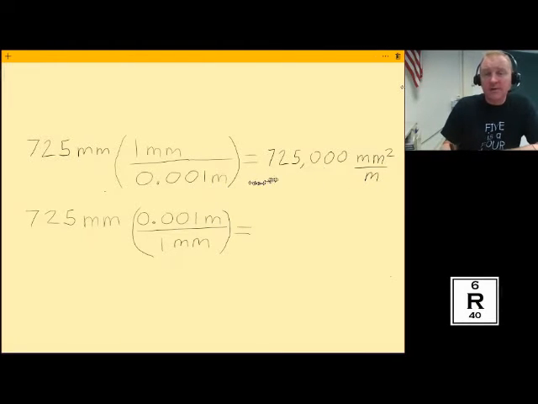So when I show my units, I can tell, what is this? I don't know what this is. Now I use dimensional analysis. The whole point of dimensional analysis is setting up things to cancel out. So right here, my millimeters and my millimeters cancel each other out. And what is left over is my meters. So in this situation, I know I'm multiplying by the 1,000th of a meter. So it would be 0.725 meters. And that makes sense. That's what I was trying to do.